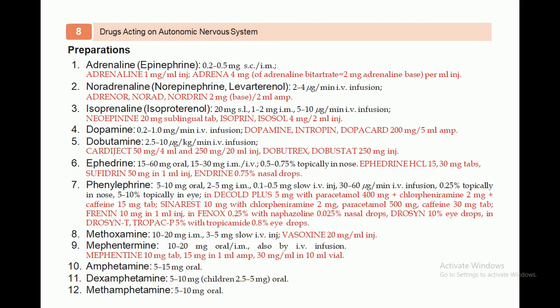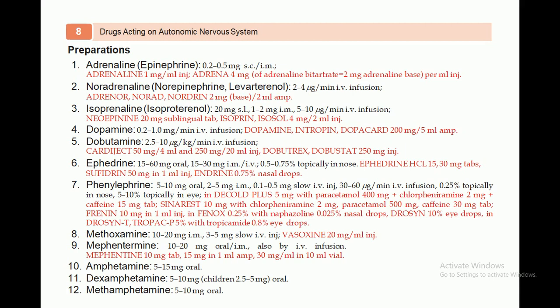Phenylephrine is also available at the dose of 5 to 10 milligram oral, 2 to 5 milligram IM, 0.1 to 0.5 milligram slow IV injection, 30 to 60 microgram per minute IV infusion, and 0.25% topically in nose. You can see here these are the different doses which I have mentioned. 5 to 10% can also be given to the patient topically in the eye. And Decold Plus, 5 milligram with paracetamol 400 milligram plus chlorpheniramine maleate 2 milligram plus caffeine 15 milligram tablets. So this is the combination of these three drugs: paracetamol, chlorpheniramine, and caffeine.